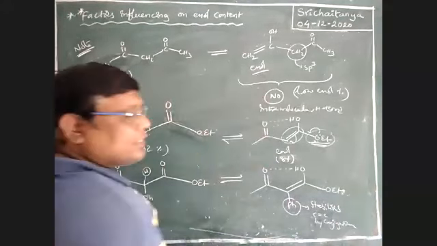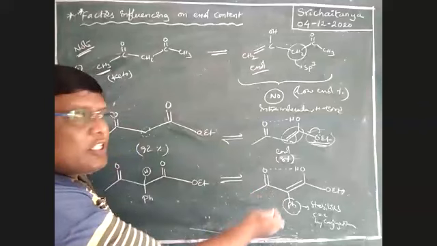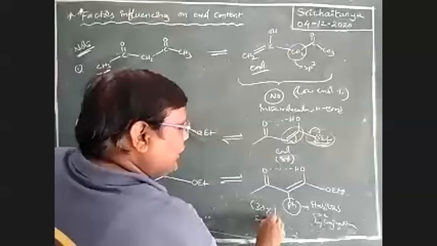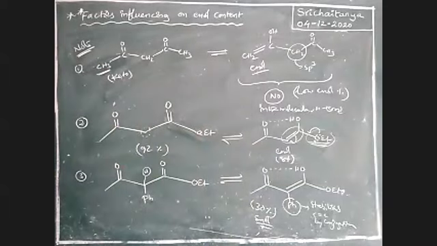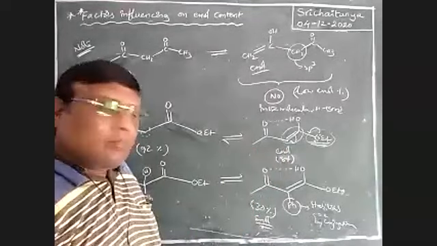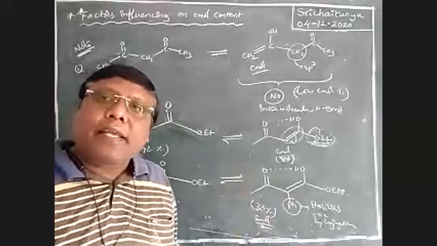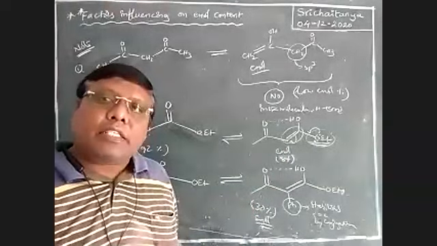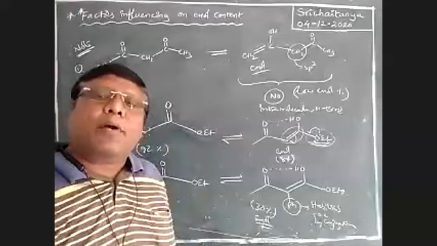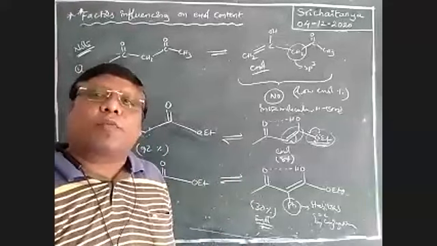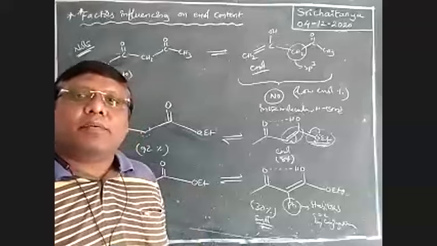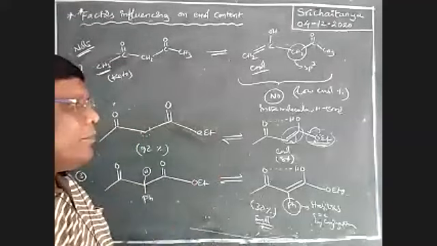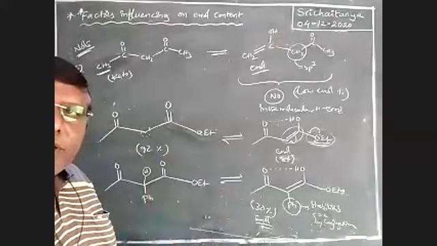Therefore, this one is more stable when compared to the other. Almost 30% enol is possible. That means the enolic percentage is increased. Here it is just 8%, but here 30%. That means in the presence of a phenyl ring, because of conjugation, pi bond formation and hydrogen bond formation are favorable conditions. So please keep in mind, these are very, very important.